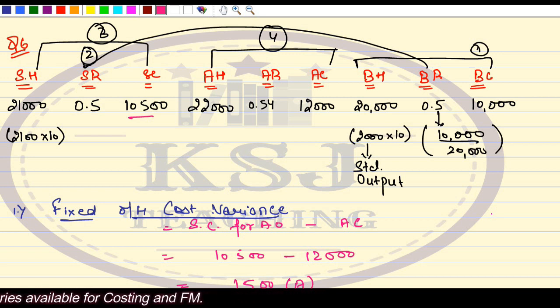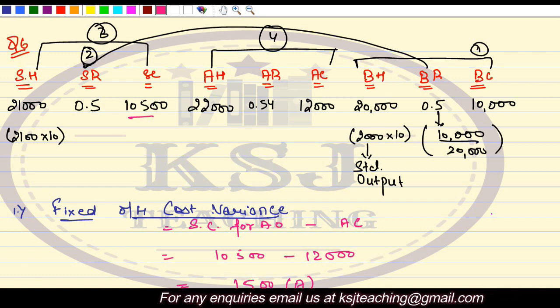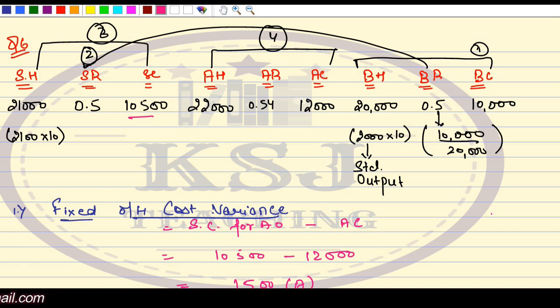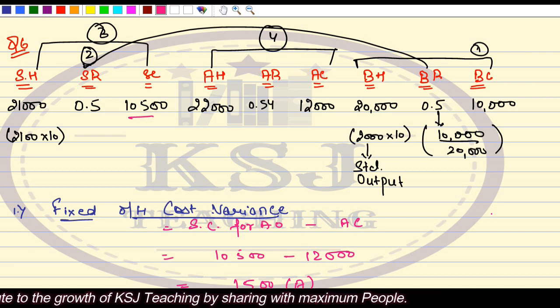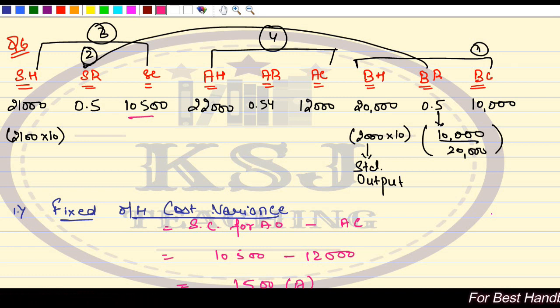Nothing to worry about it. Why I'm spending so much time: first on the material variances I spent a lot of time because that was the base of the chapter. Now I'm spending a lot of time on the fixed overhead variances because this is one area where a lot of people get confused and find it difficult to understand. That is why I'm spending a lot of time, so that you are able to understand each and everything. And in the examination, 90% chances are there that you will get a question where you will be asked mixed variances, material also, labor also, variable also, fixed also. These kinds of questions can be asked for 10 marks, right? And if you are clear with the concepts, those 10 marks are an absolute bonus for you.